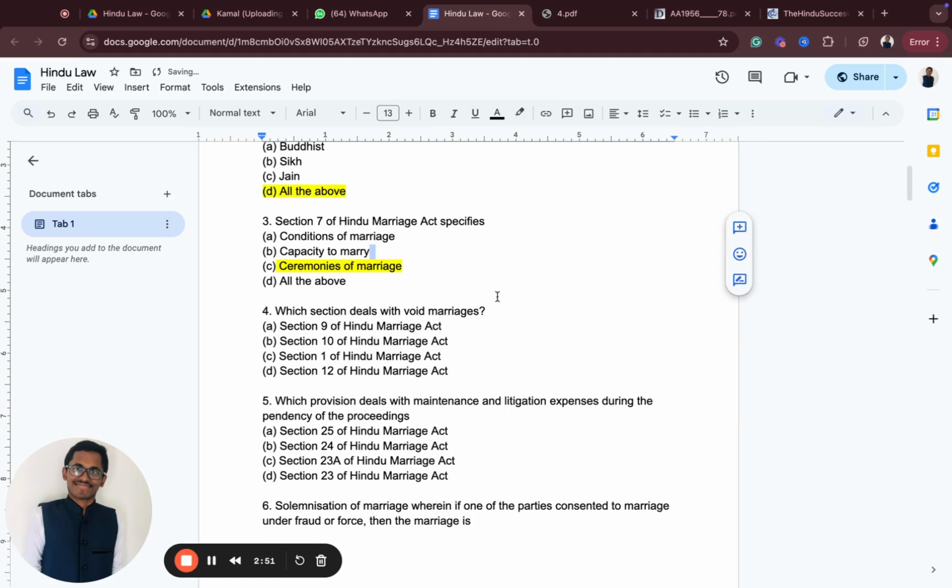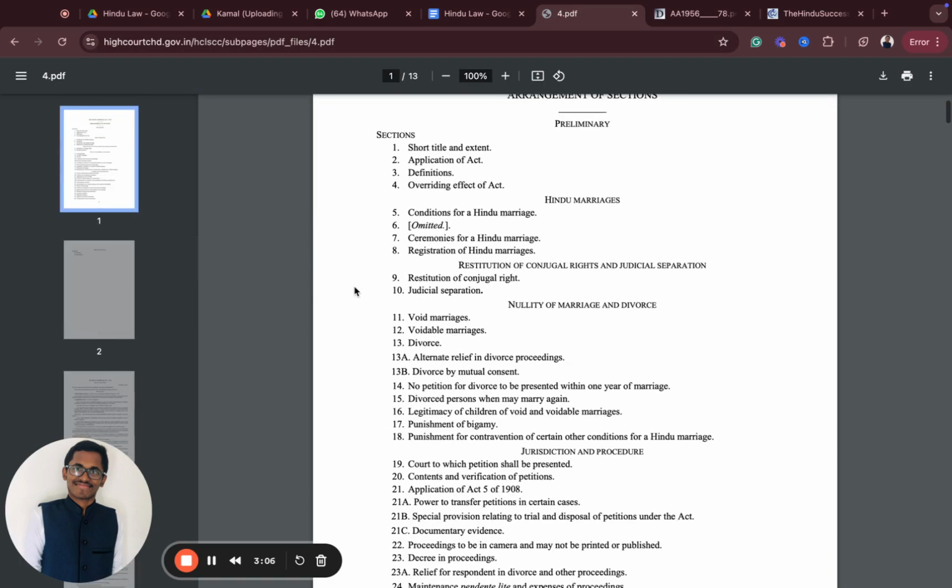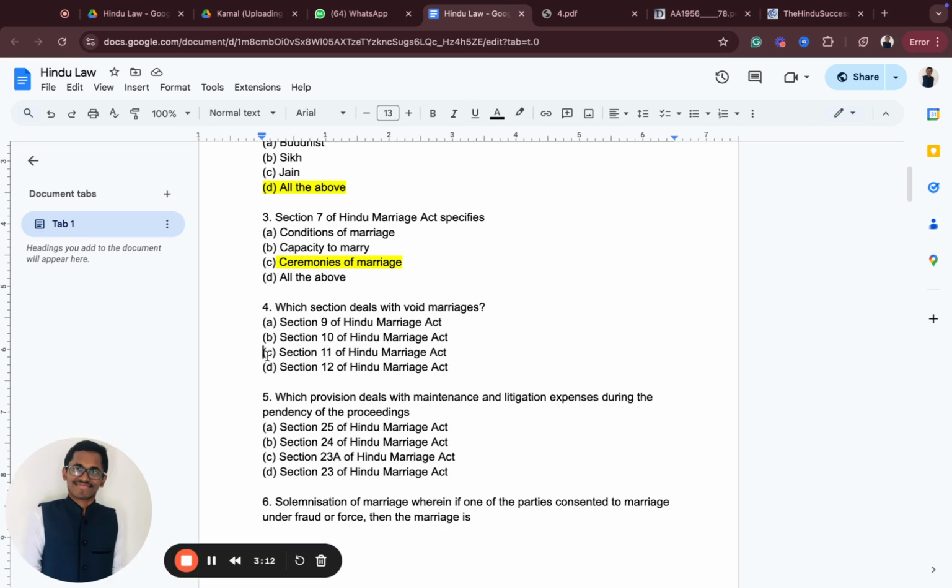Correct. Now, which section deals with a void marriage? They have given a few options over here. It's actually section 11 of the Hindu Marriages Act. I'll go to the index page. Void marriage, very simple. I'll check the section and type it over here. So section 11 is the correct answer. I hope it's clear for you.